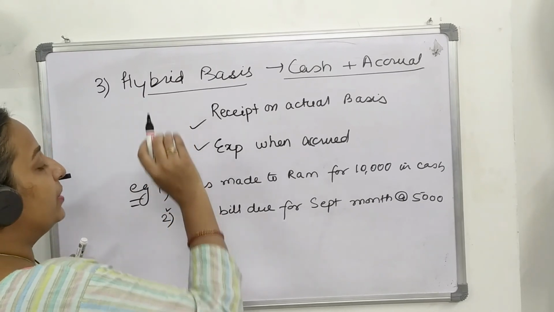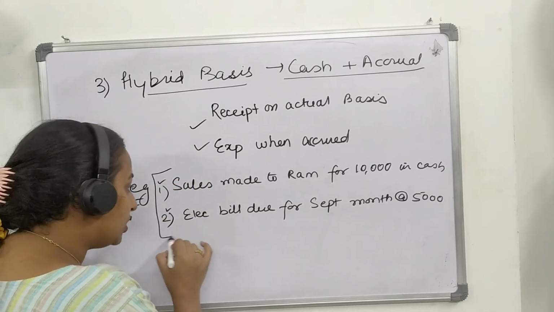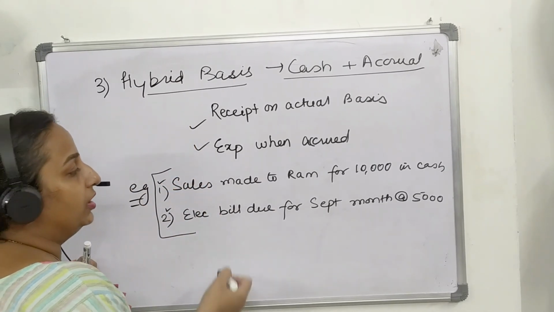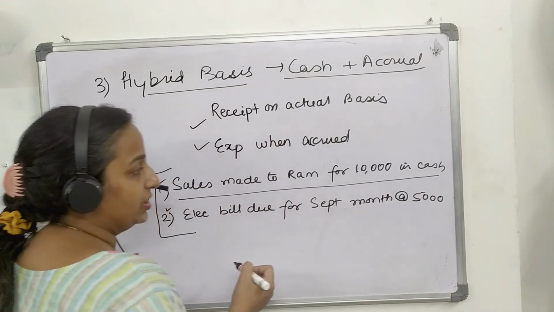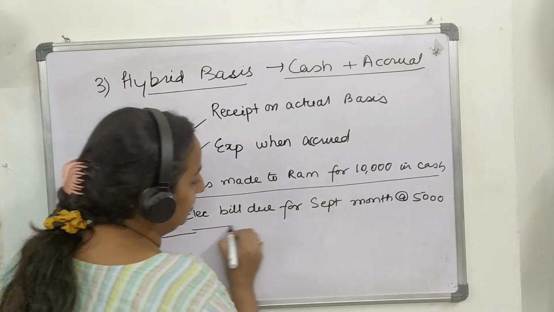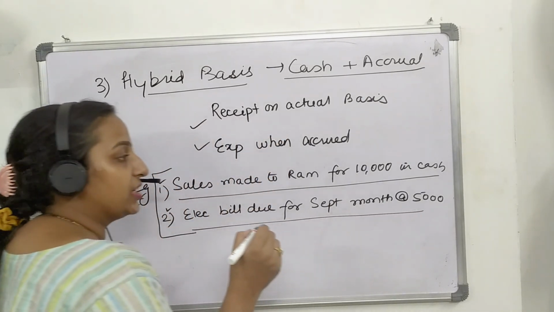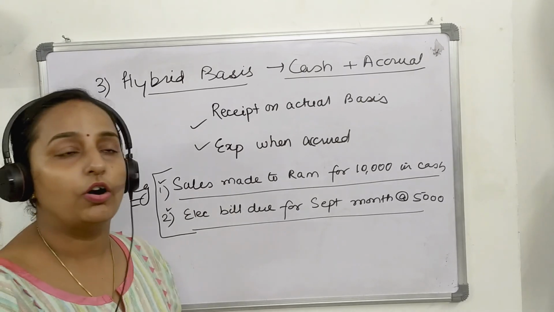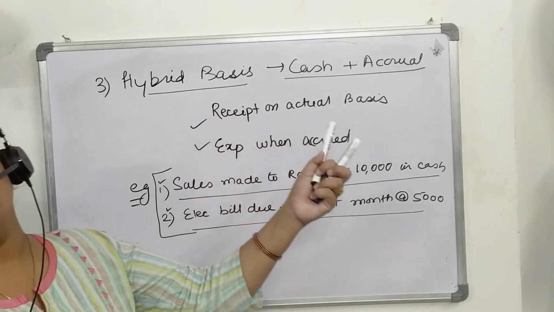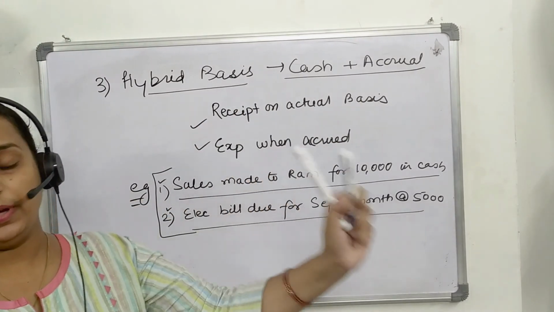But in hybrid basis, both the transactions will be recorded. They will take receipt has been made in actual sense and liability is due and is accrued. That is why both the transactions will be recorded in mixed basis, in hybrid basis.